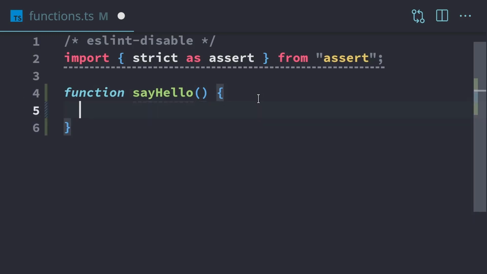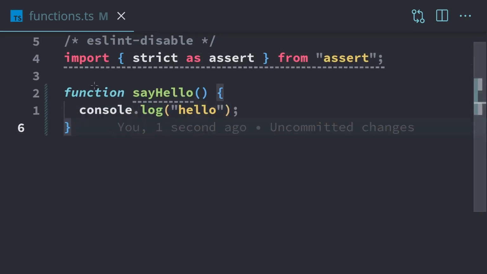Within this function, I'm going to access the console, and then I'm going to call the log function with the word hello. So what we're doing here is we're accessing the console module, and we've been doing that with the assertion module as well. Within that module, there exists a function called log, and we call it by using parentheses. So we have the parentheses here and parentheses here. So it's either creating a function and it has parameters, or we're calling a function and we have arguments. The log function needs a string for an argument. It could also work with numbers and other things, but we're giving it a string. The string has double quotes, and we're just going to say hello.